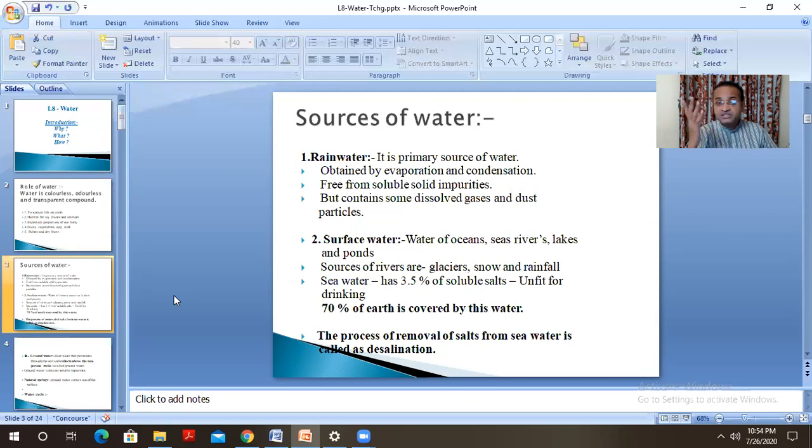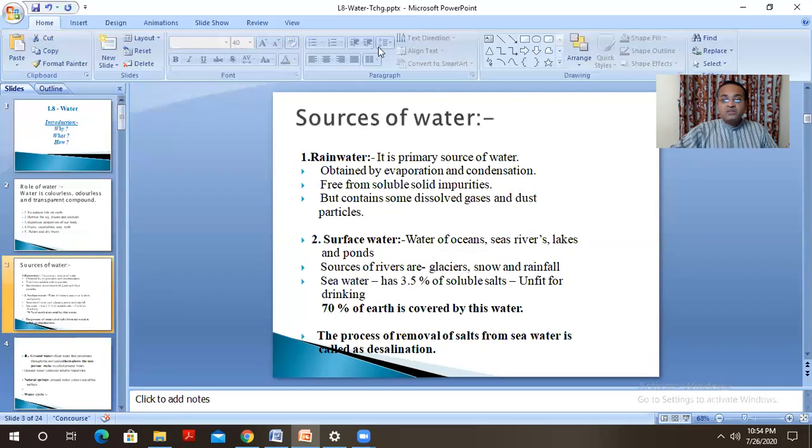We have seen this reaction. Then it will also contain dissolved gases like SO2, SO3, NO2, NO3, which form the corresponding acids. It will also contain dust particles. So the rainwater initially contains some dissolved gases and dust particles.